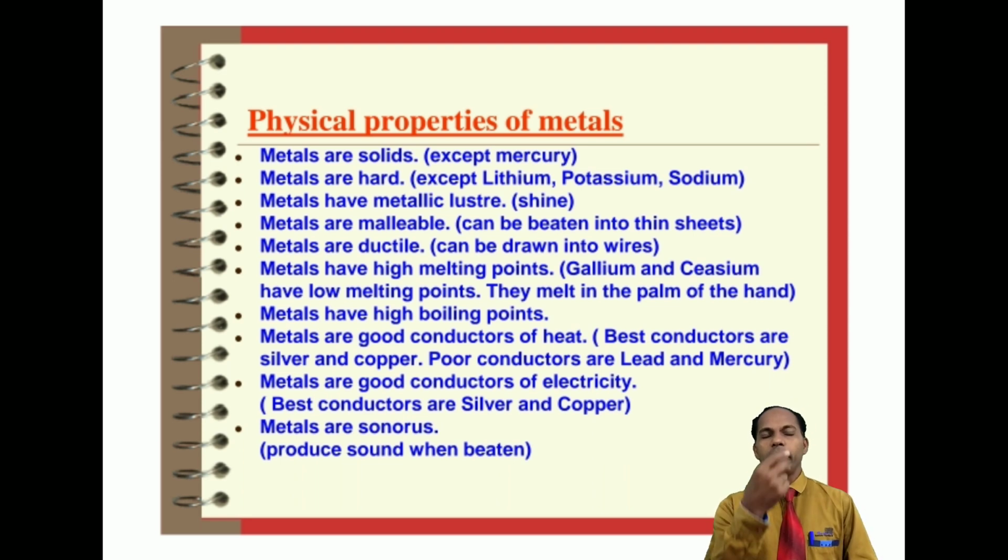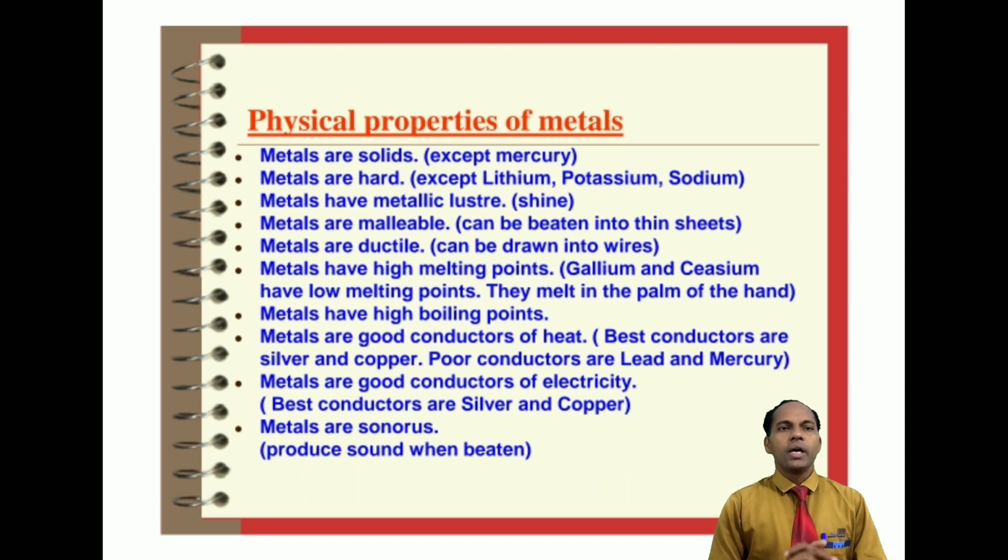Also two metallic elements, cesium and gallium, are in a solid state, but whenever they are kept in our hand, by getting the body temperature they change to liquid state, so they are very soft. Okay, now metals are hard, but exceptional cases are lithium, potassium, sodium, and also gallium, cesium, mercury.